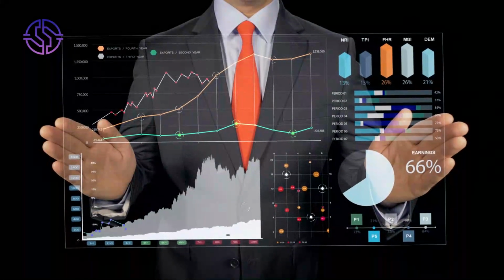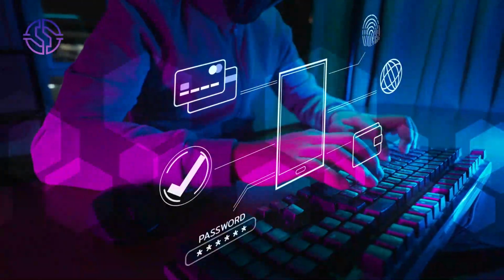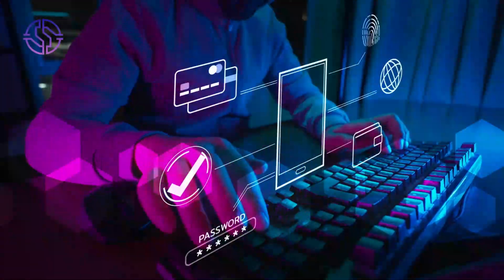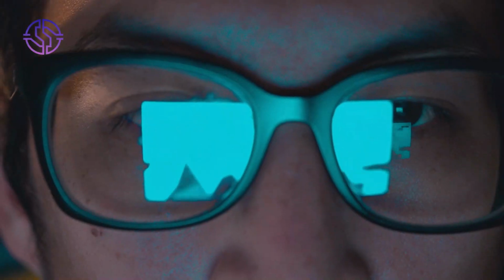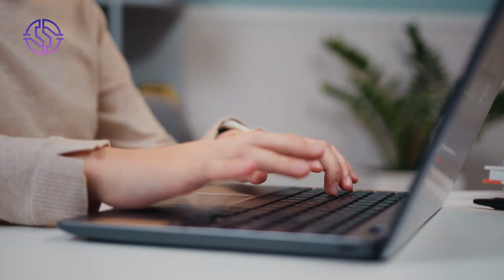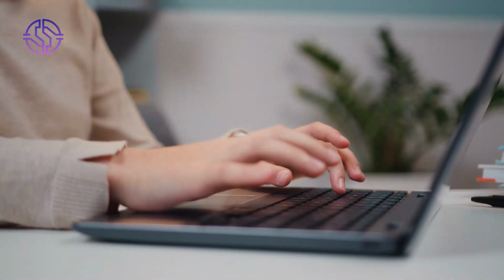How does Web3 work? Web3 runs on blockchain, a distributed network where no single entity controls your data. You don't log in with your email, you use crypto wallets like MetaMask or Internet Identity. You don't pay with traditional money, you use digital currencies and tokens. Apps in Web3 are decentralized. They are called dApps. They can't be shut down by one company or government.